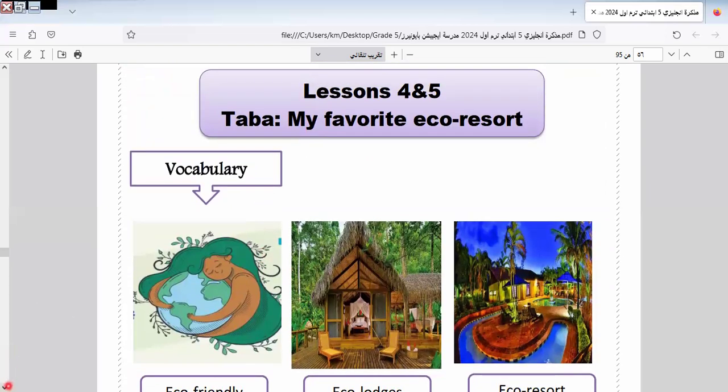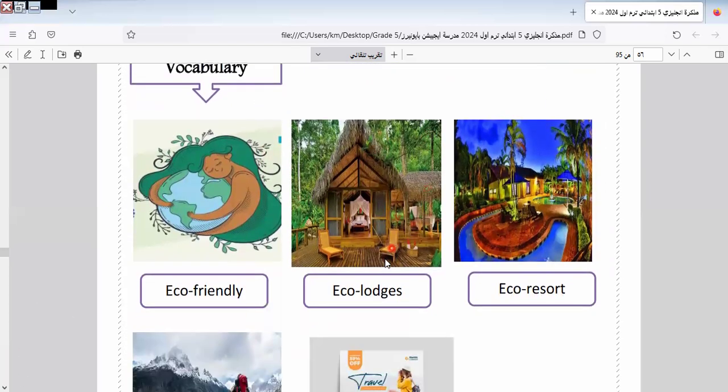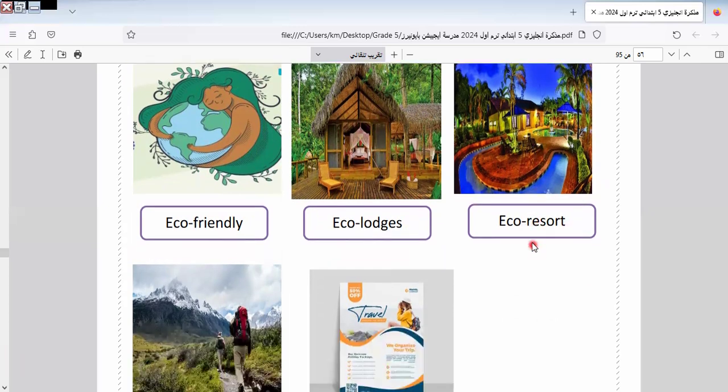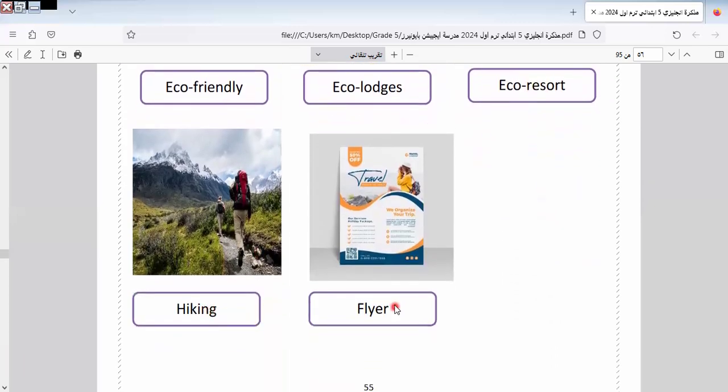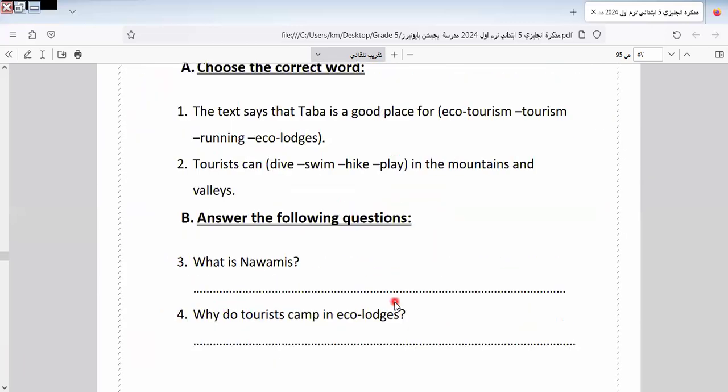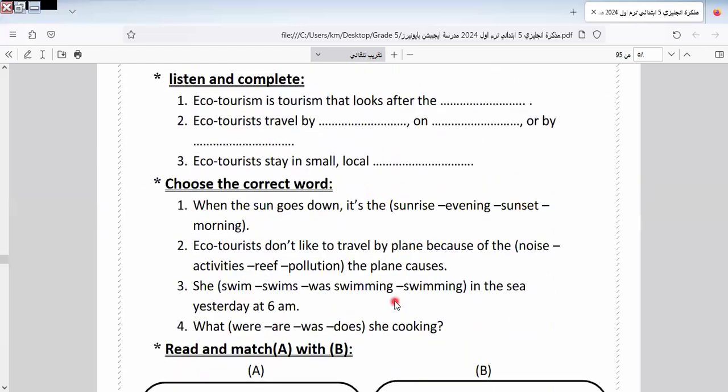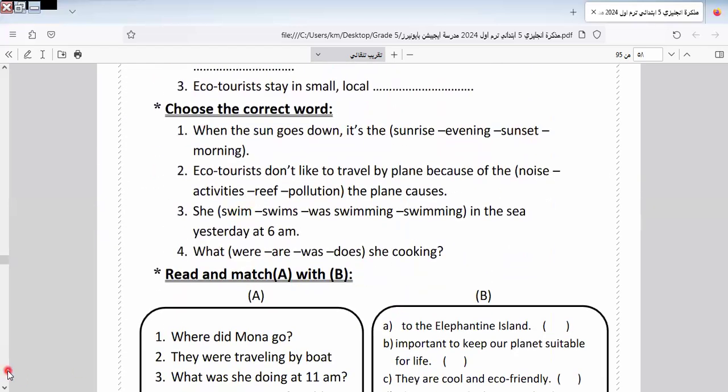Here we have Taba, my favorite eco resort, okay, eco-friendly. This is eco-friendly. Eco lodges. This is the place of eco lodges. This eco resort. I think the resort we see in Sharm el-Sheikh, okay. Here we have hiking, flyer, and so on. Let's do the exercise related to this unit.